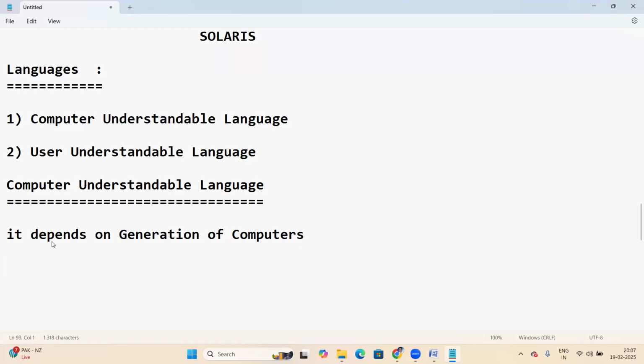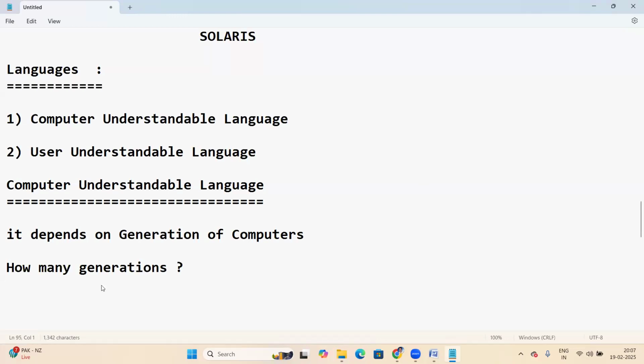Tell me, guys, how many generations of computers are there? Yes, 5 generations.